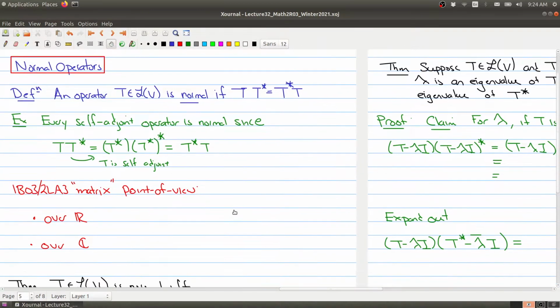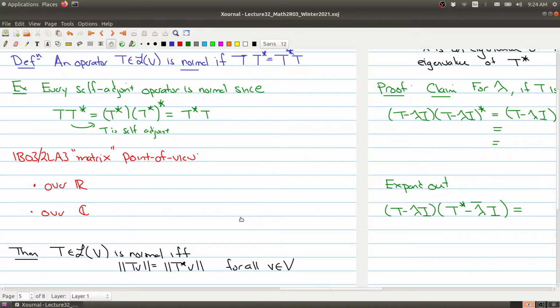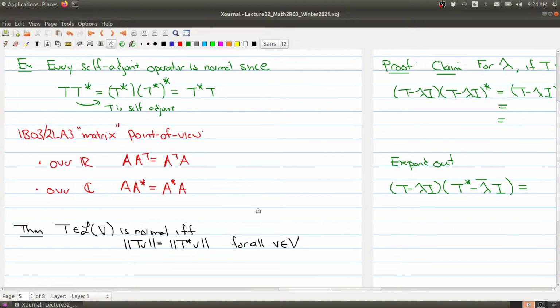Again, if you prefer thinking in terms of matrices, what we're saying from a matrix point of view is that A times A transpose is the same thing as A transpose times A. So the operator associated to this matrix would be normal. And if we were looking over the complex numbers, this would be saying that A times the conjugate transpose is the same thing as A star A. So that's the matrix point of view.